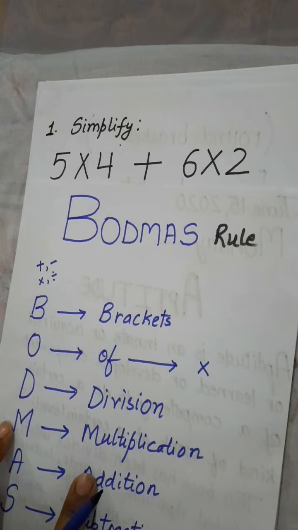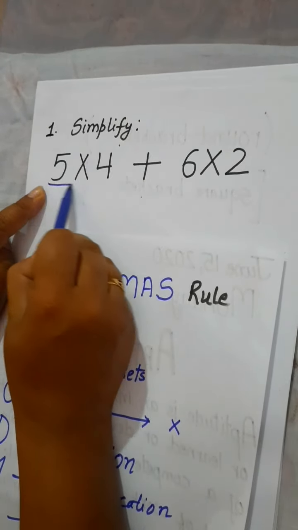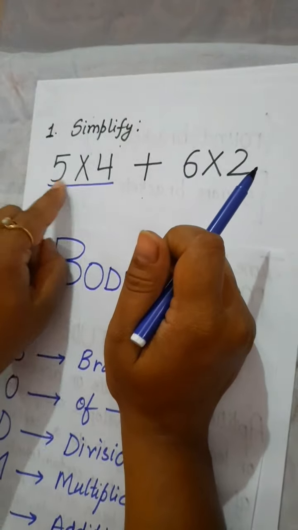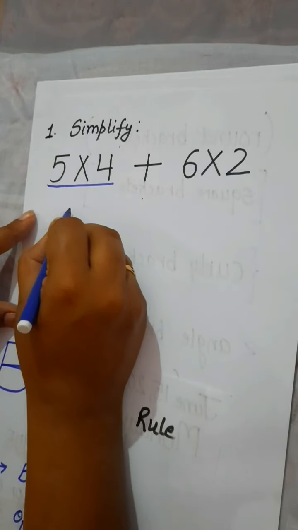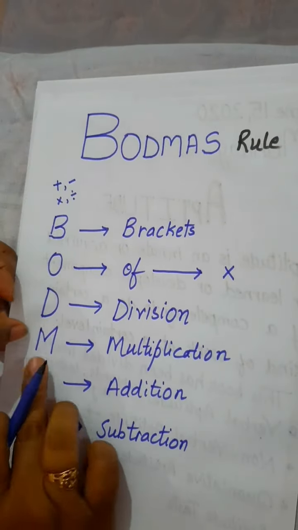Here the word M comes first, so you have to solve multiplication. So solve 5 multiply by 4 first, not 4 plus 6. You have to solve multiplication first. 5 multiply by 4 you have 20, because according to the rule of BODMAS you have to solve this M, multiplication, first.